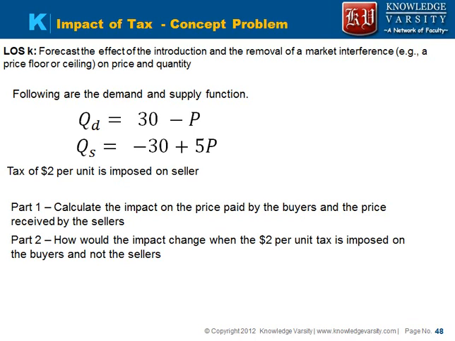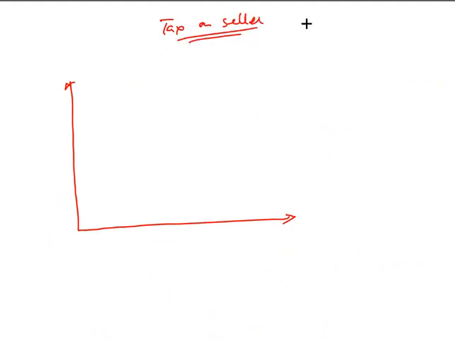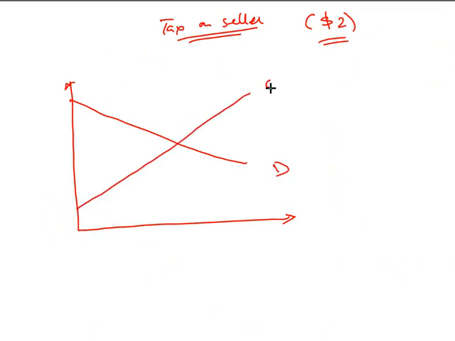Let us first go through the impact of the taxes. First, the tax is on the seller. The government has put a tax of $2 on the seller. This was our demand curve, this was our supply curve, and our equilibrium price was $10. Now the government has put a tax on the seller of $2.